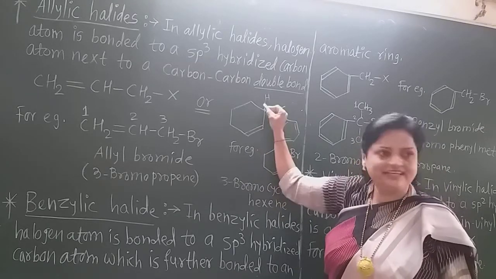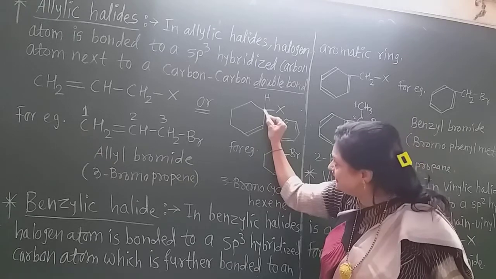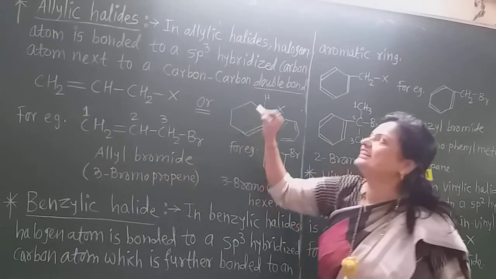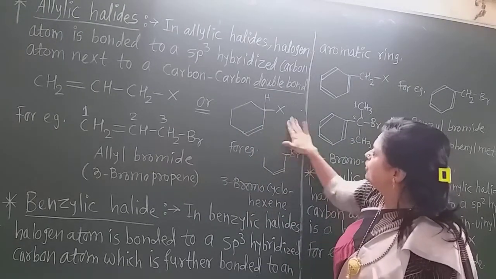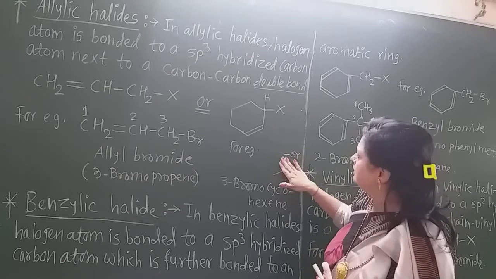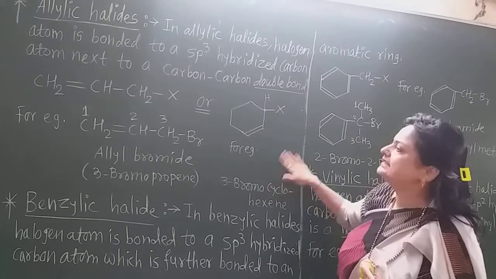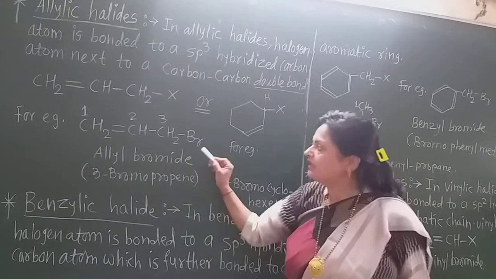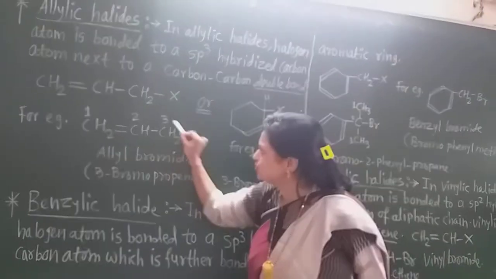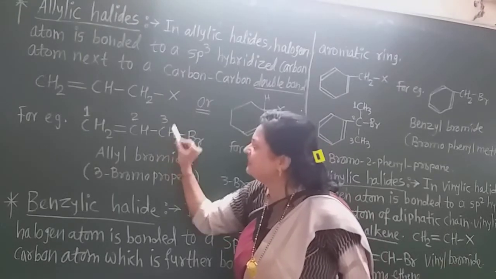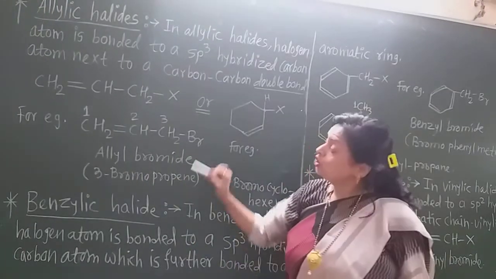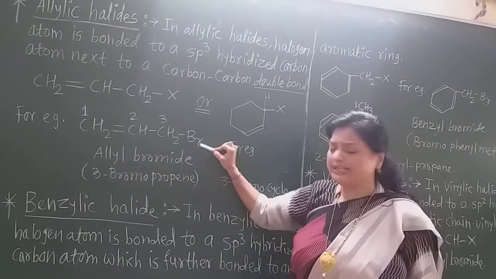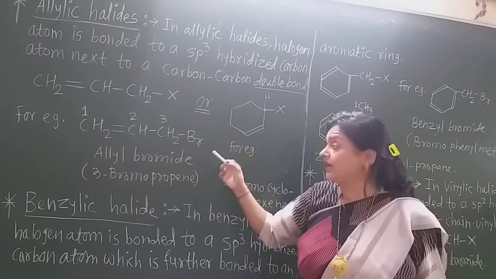See why this is allylic again. This is sp3 hybridized, and next to that there is a carbon-carbon double bond. So this and this both are allylic halides. Remember that. Now for example, see here. This is the example of allyl bromide. Why allyl bromide? Because the halogen is attached to such carbon which is sp3 hybridized, and next to it there is a carbon-carbon double bond. So this is the common name. Allyl halide, or if there is chlorine, allyl chloride, iodine, allyl iodide.